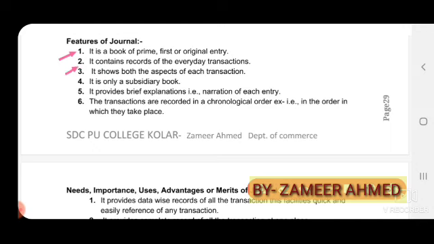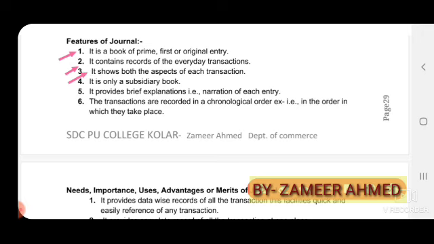Next, it contains records of everyday transactions. So, it means on a daily basis we maintain the transactions in the journal. All day-to-day transactions, cash or credit, are recorded, so that it can help the accountant to check the day-to-day transactions.